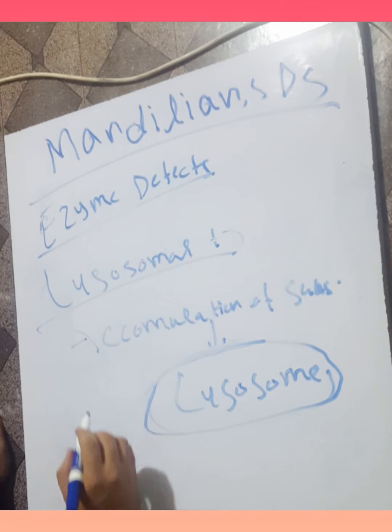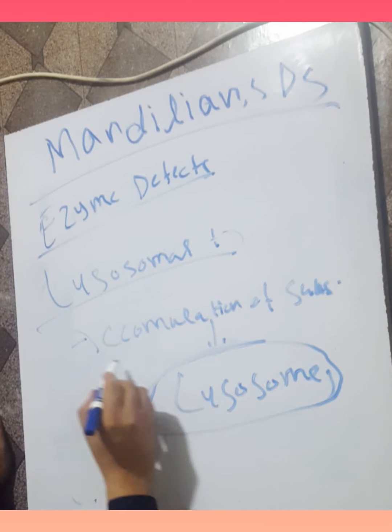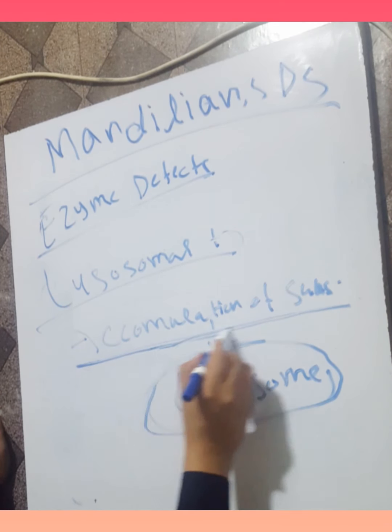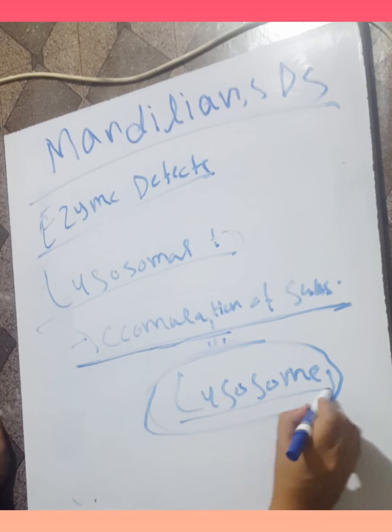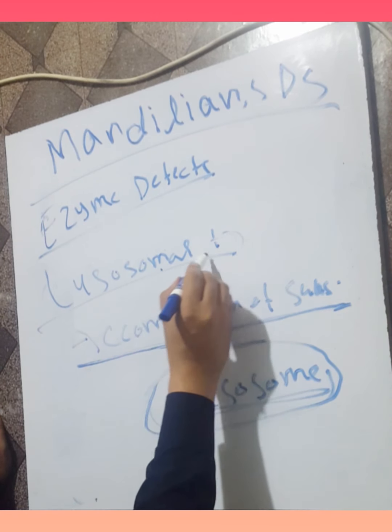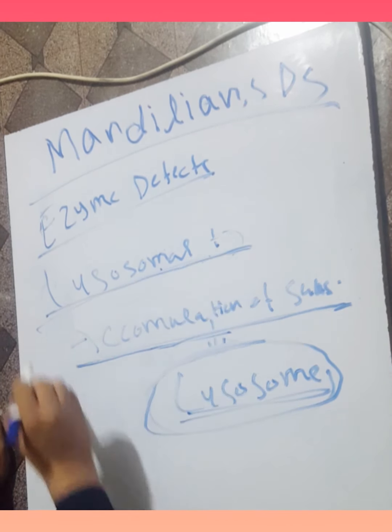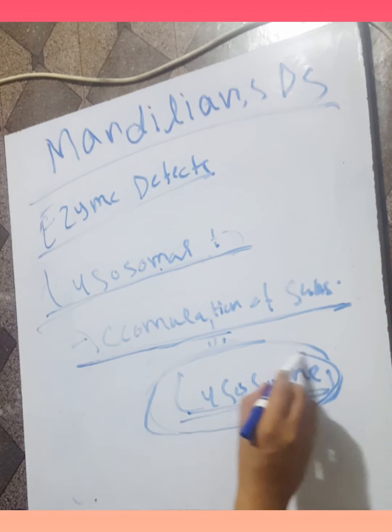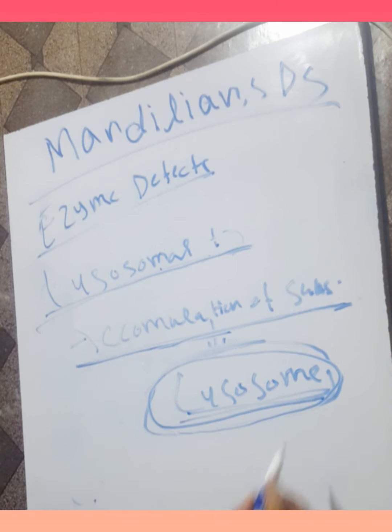So in lysosomal storage disease, the substrates, the intermediate products of the enzyme, accumulate in the lysosome. They are called lysosomal storage diseases because the lysosome stores the intermediate product of the enzyme. This product accumulates in the lysosome and damages it. So this is called lysosomal storage disease.